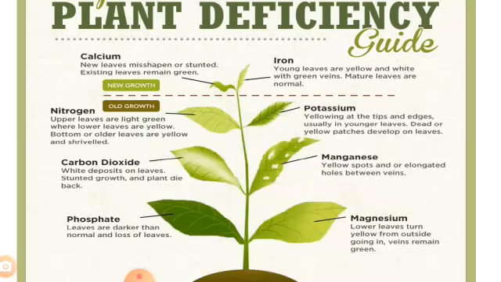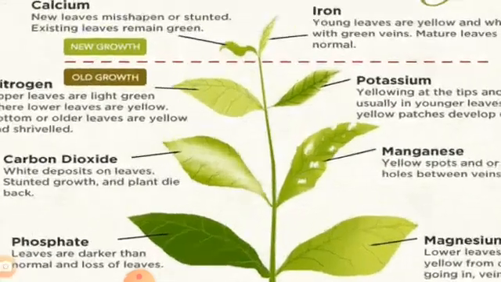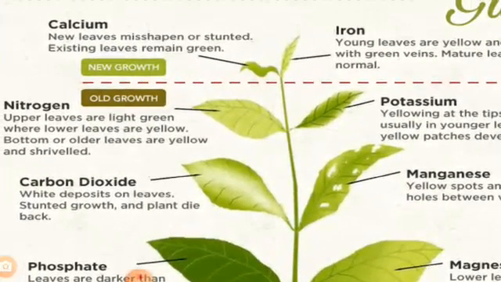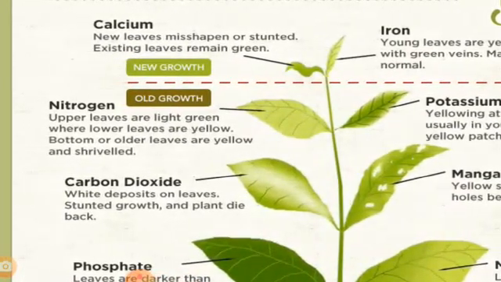Here in this picture, we can see different nutrient deficiencies in plants. Because of calcium deficiency, new leaves are misshapen or stunted, while existing leaves remain green. As we see in the top leaves, there is stunted new growth. Then with nitrogen deficiency in old leaves, upper leaves are light green while lower, older leaves are yellow and shriveled.